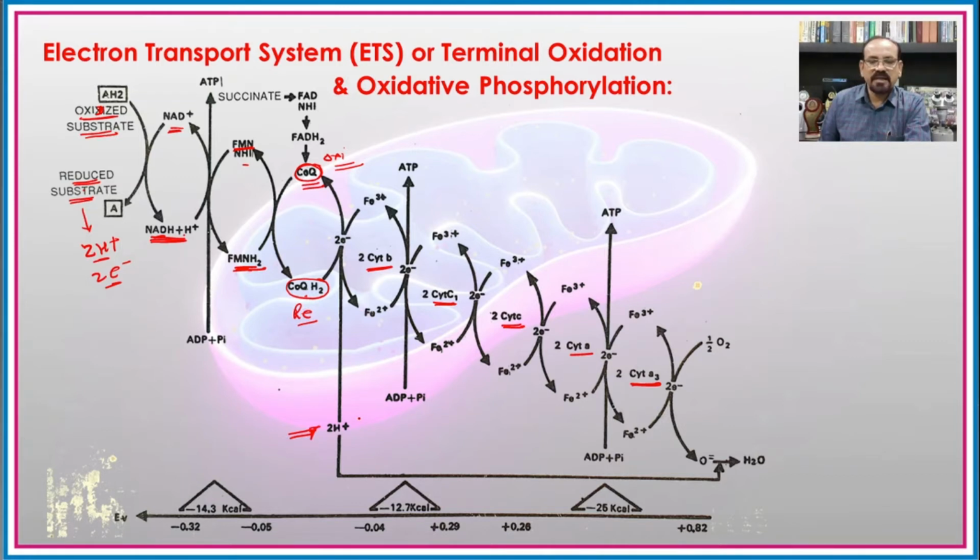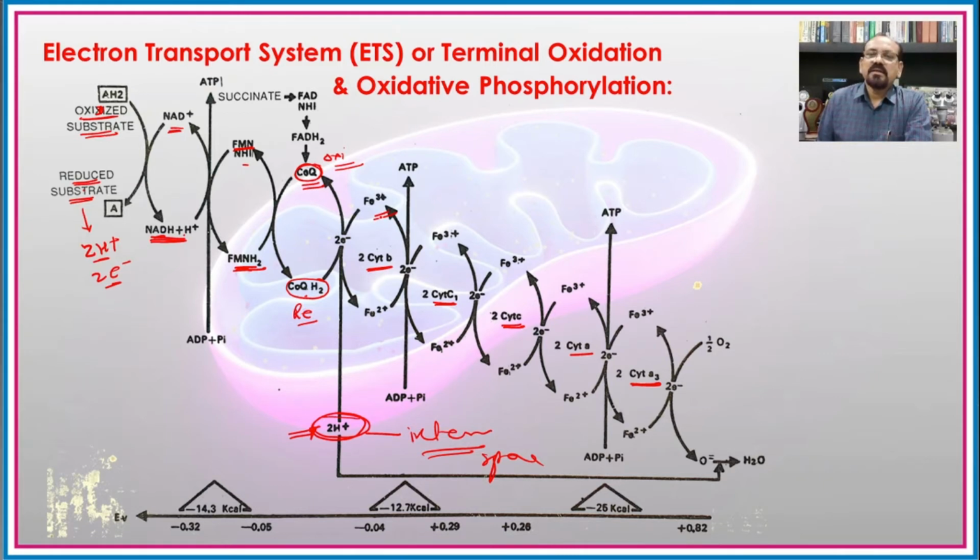And because of that, here the protons are released in the intermembrane space, that is in between the inner and outer mitochondrial membrane, and only the electrons are transported by the different cytochromes involved in the electron transport system.